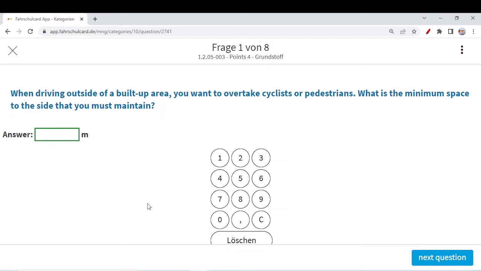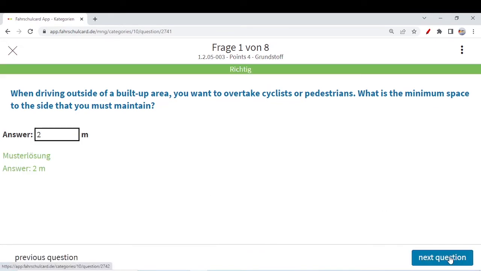Just remember, I think we have already discussed this topic in detail, and we have also made a bonus video on different kinds of speeds, distances, and signs that you need to remember for the exam. Note it down somewhere, some speeds, some distances. So driving outside built-up area, you want to overtake a cyclist, the distance which you should maintain is 2 meters outside built-up area.